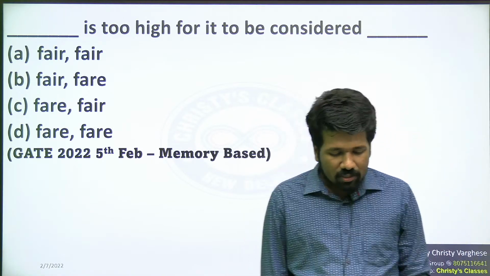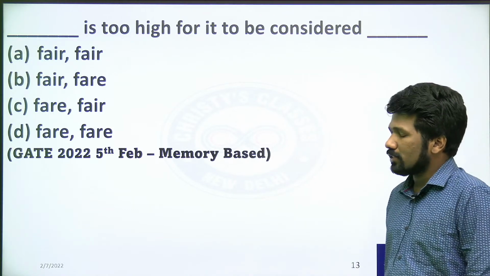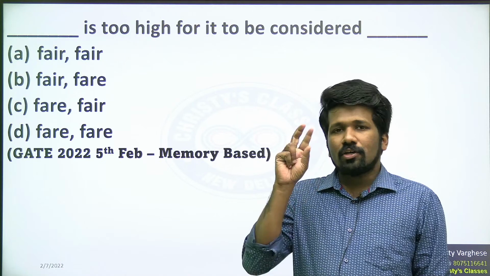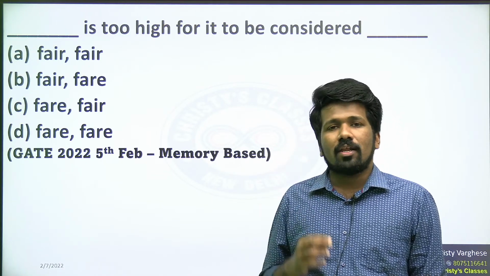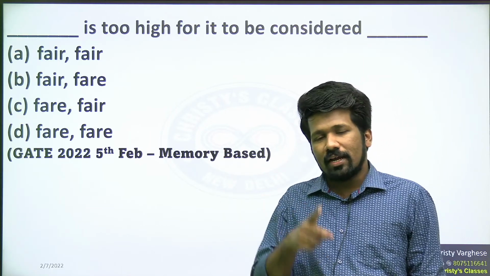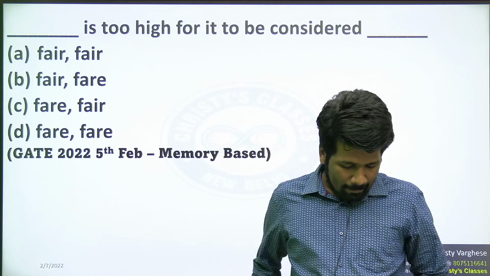So, a sentence completion question, a simple question asked in the verbal ability part. As I told, in verbal ability normally comprehension is 2 mark, and sentence completion or grammar, vocabulary, etc. will be asked for 1 mark or 2 mark. This time also it was like that, 1 mark for grammar, vocabulary, and comprehension 2 mark.